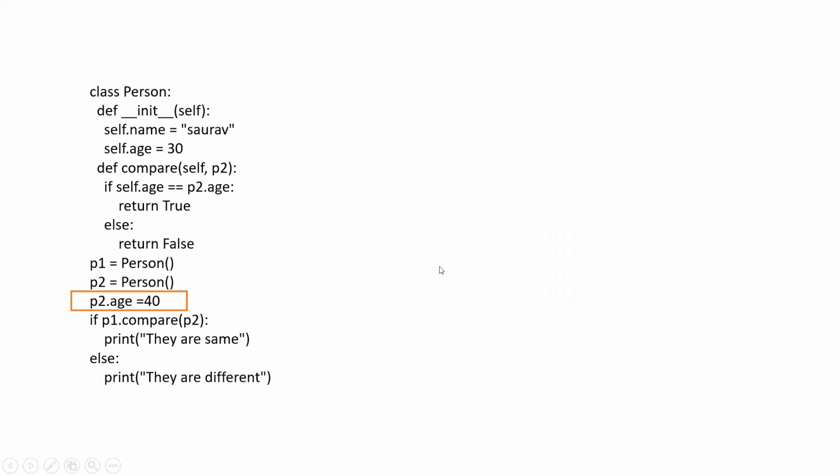Now what we did in this new example, just see this, we updated the age to 40. Now P1 age is 30, but P2 age is 40. We updated it here. Now we are comparing P1 compare P2, same thing we are doing, and we are printing the results.